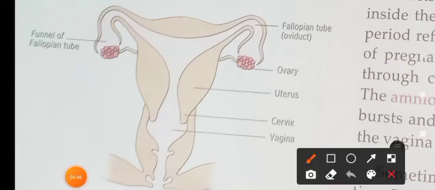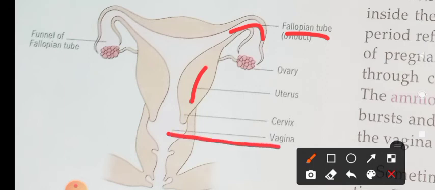Fallopian tube is here. And what about the next one? From the fallopian tubes, the uterus and a vagina. So these are the female reproductive organs which are involved in reproduction.